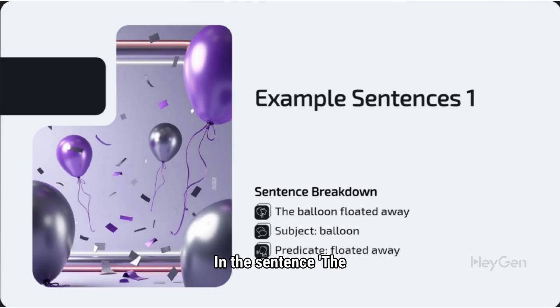In the sentence, "The balloon floated away," the subject is balloon, which is the main focus of the action. The predicate "floated away" describes what the balloon is doing. This breakdown helps in understanding sentence structure by clearly identifying the subject and the action it performs.